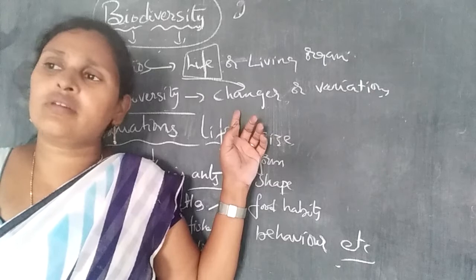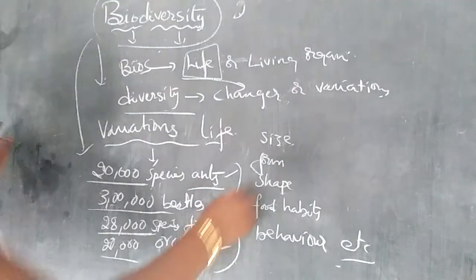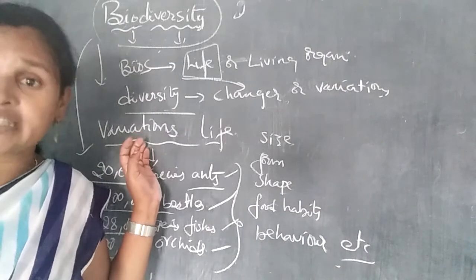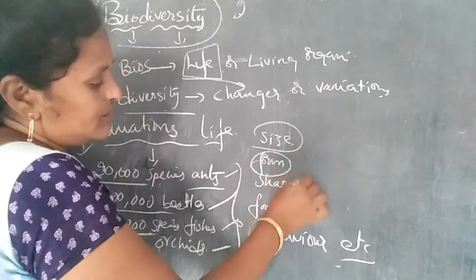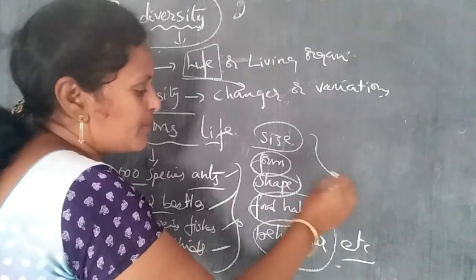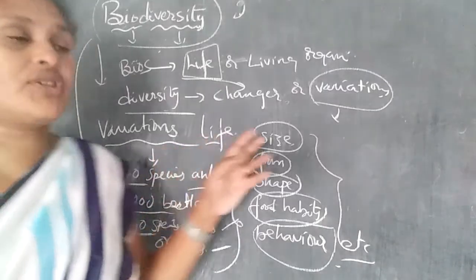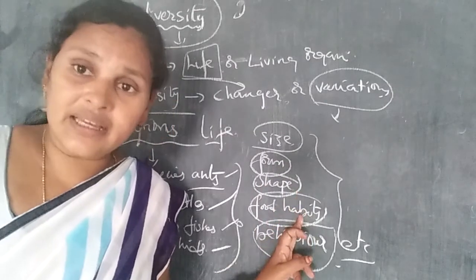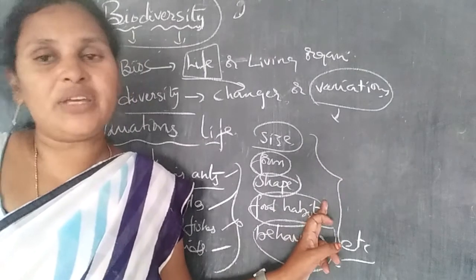So, all of you students, we observe our surroundings and identify different kinds of organisms and their variations, for example in size, formation, shape, color, food habits and behavior, etc. These are the main variations of biodiversity.